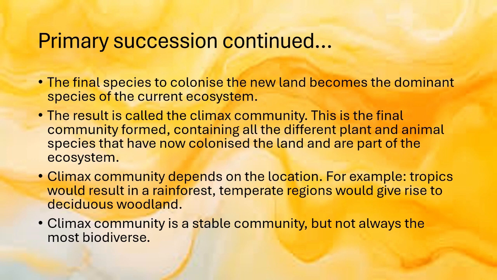The climax community depends on the location. So, for example, the tropics would result in a rainforest, while temperate regions would give rise to deciduous woodland. A climax community is a stable community, but it's not always the most biodiverse. The point is, climax community and biodiversity are two different terms that mean two different things.